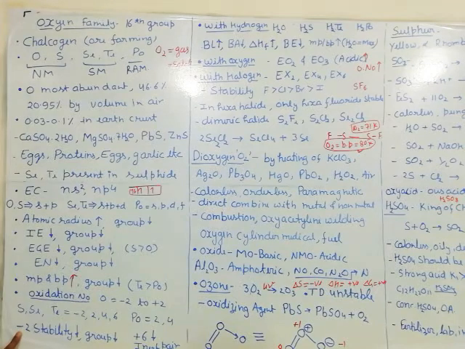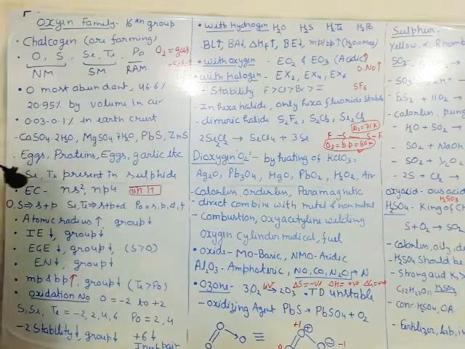Non-metals want to gain electrons, but down the group metallic character increases, so they don't want to accept the electron. That's why the -2 oxidation number becomes less stable. And polonium only shows +2 and +4. It cannot show +6. Why? Because down the group the tendency to show the higher oxidation numbers, +4 and +6, decreases.